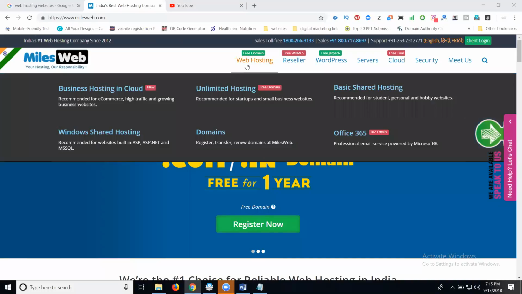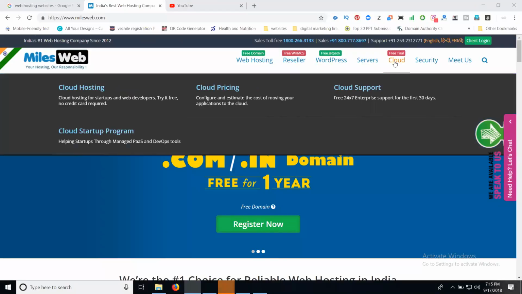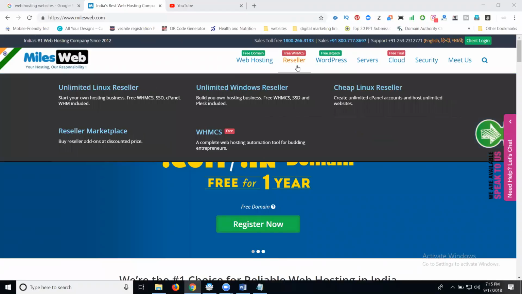Now you may have a doubt: what is the purpose of web hosting? If you have a personal site with 5 to 6 domains, you can use web hosting. Suppose you run e-commerce portals, you can use cloud, because storage will be unlimited. If you have a limited e-commerce portal, we can also use the reseller package.